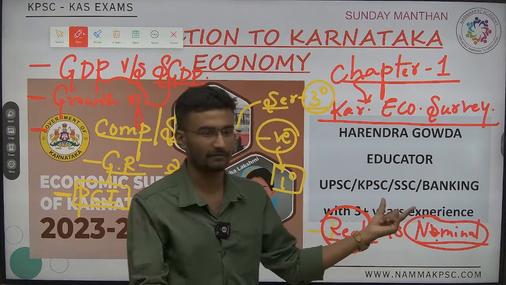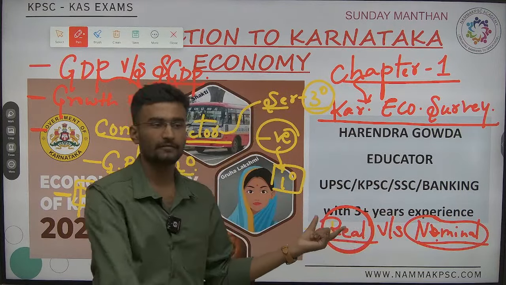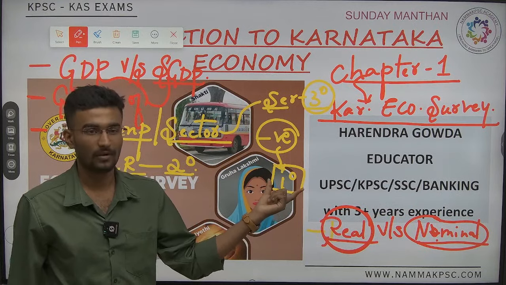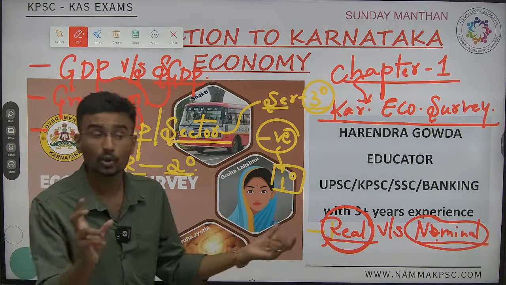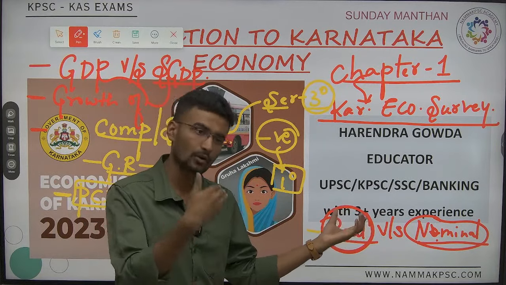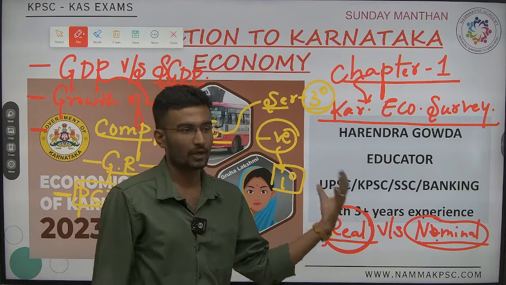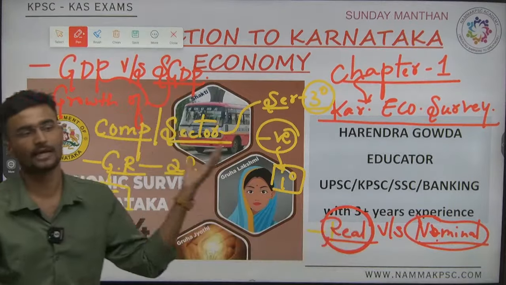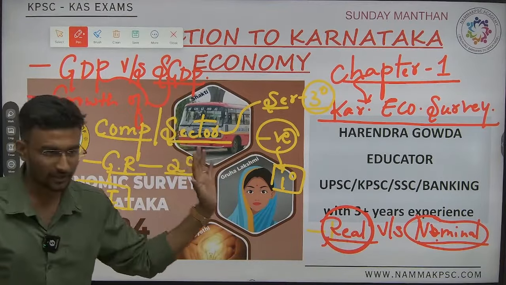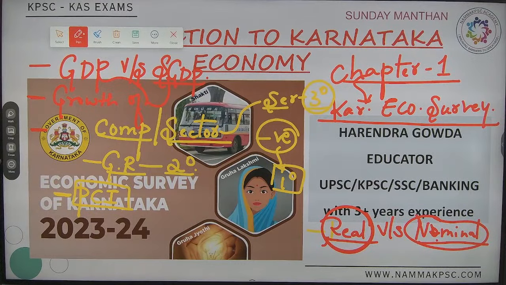Nothing but it can be negative. But can real be negative? Obviously, yes. Growth can be positive or negative. It can be nominal negative, or it can also be negative with respect to real. Yes, we have discussed up to here in our last class.